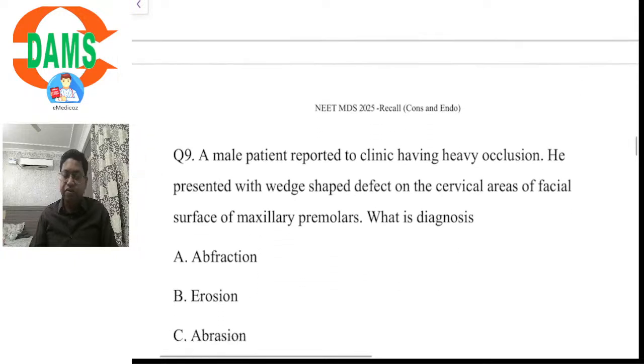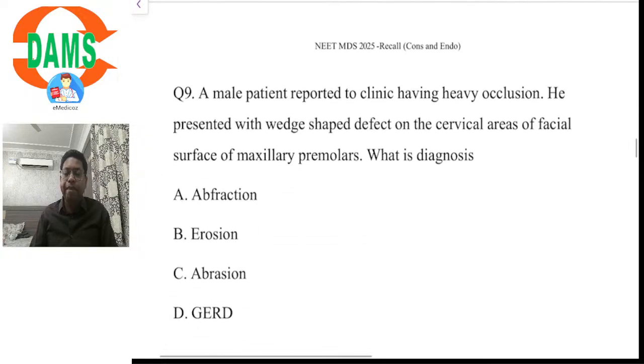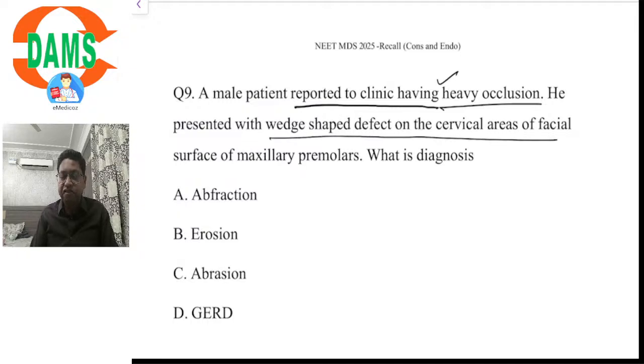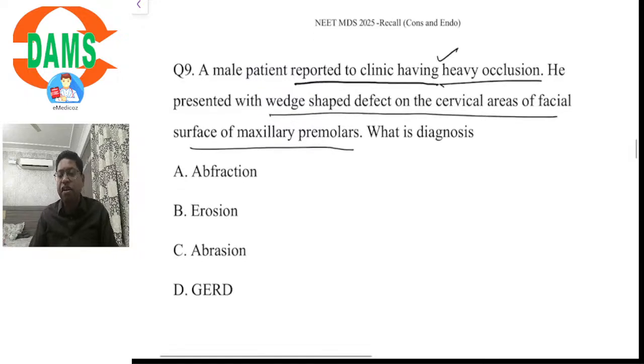Moving over to the next question, question number 9. A male patient reported to clinic having heavy occlusion. He presented with wedge-shaped defects on the cervical areas of facial surfaces of maxillary premolars. What is the diagnosis? Heavy occlusion with wedge-shaped defect.